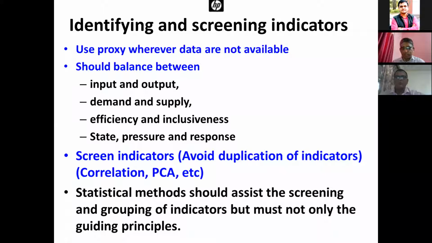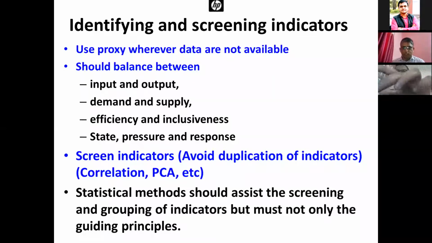Then these indicators should be screened so that we avoid duplication. There are a number of methods to screen the indicators, like correlation and PCA analysis. But sometimes there may be spurious correlation, so the ultimate judgment should be based on the purpose of constructing the indicators.